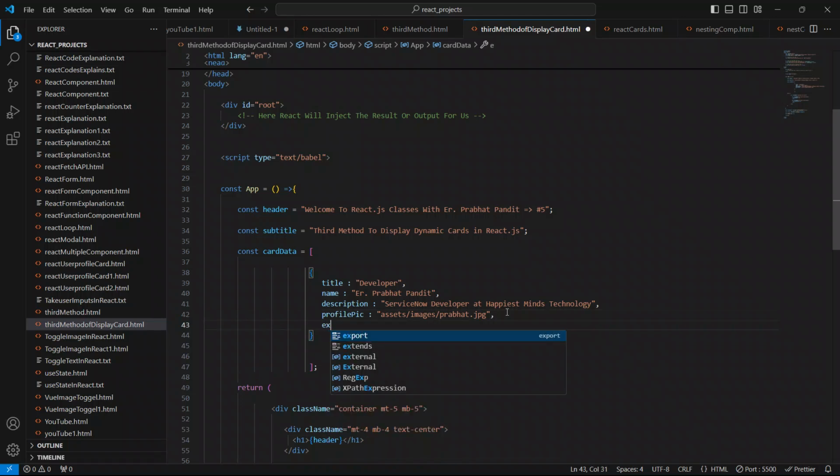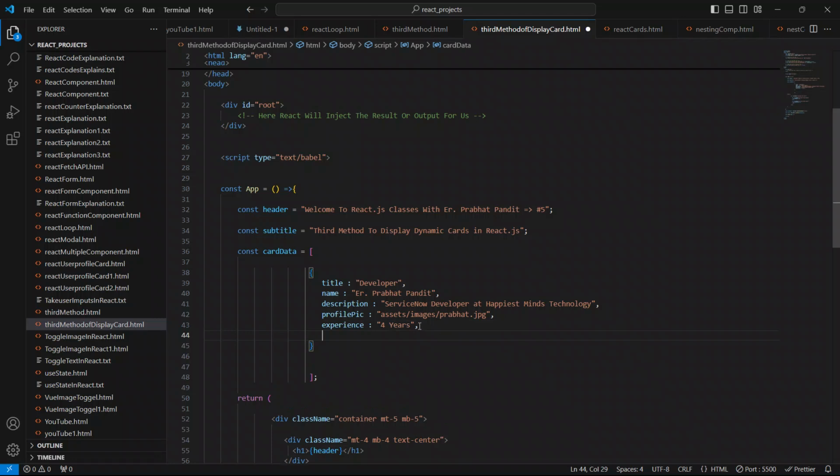Then I'll give experience, put colon, and write 4 years, with a capital Y. Put comma, and I'll give the age also. I'll give age here as 28. So this is it.